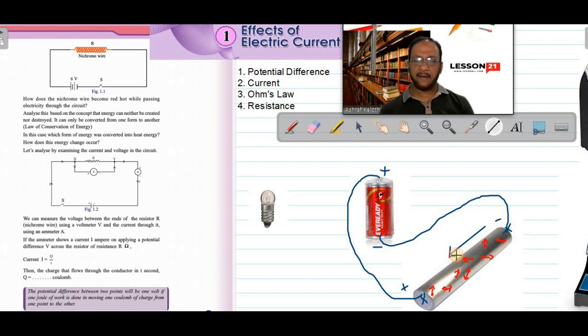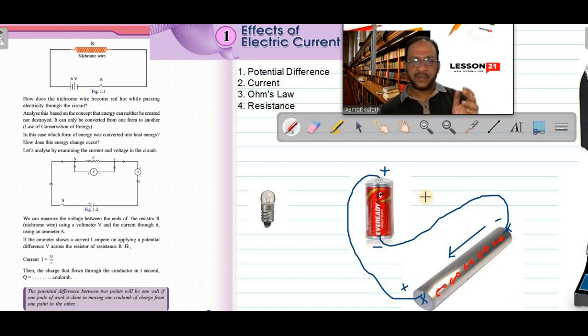Okay. So once we apply a potential difference, then what will happen? Then all these free electrons will start flowing in one direction. All of them will flow in one direction. They'll move in a straight line. Once we create a potential difference between the two ends of the conductor, then all electrons will move in a straight line. That will constitute an electric current. Got the point? So potential difference is given by a cell or battery. Once the potential difference is provided, then the free electrons in the metal will start flowing in straight line. Then only we can constitute an electric current.